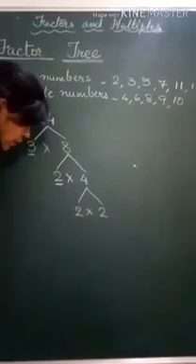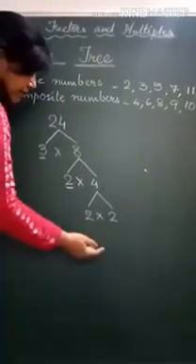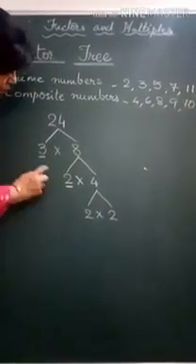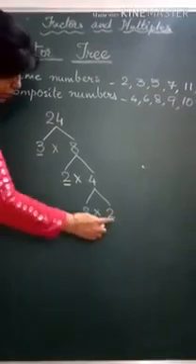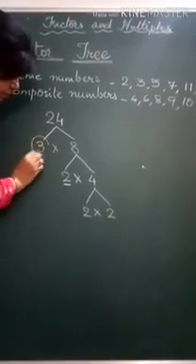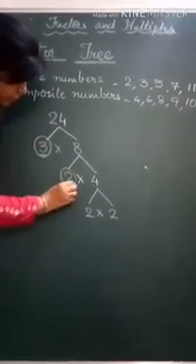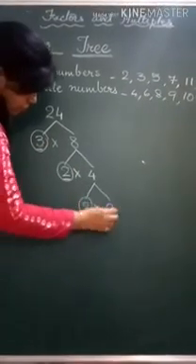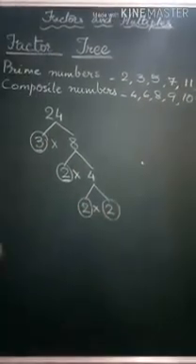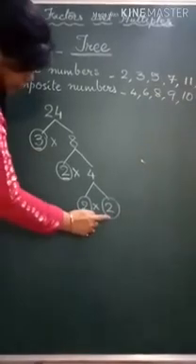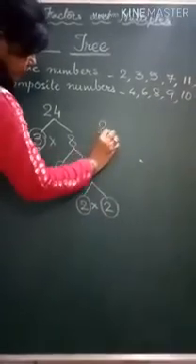Now these 2 I cannot break further. I'll write it as 1 2s are 2, that's all. So see these numbers, I cannot split them further. These are the numbers, 3, 2, 2 and 2. If you multiply these numbers, you will get 24.